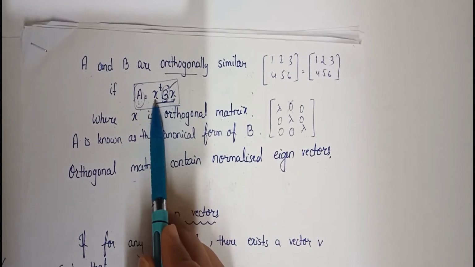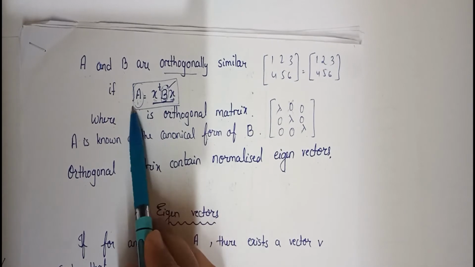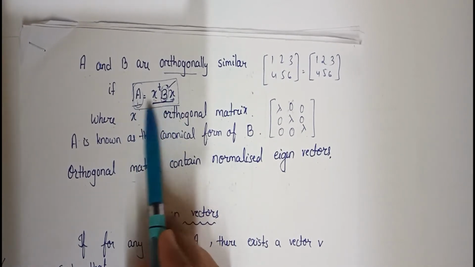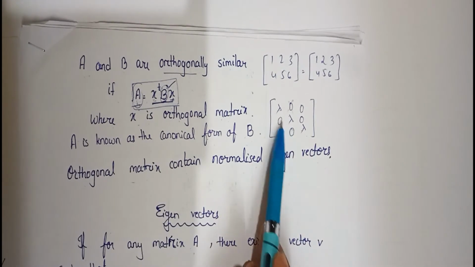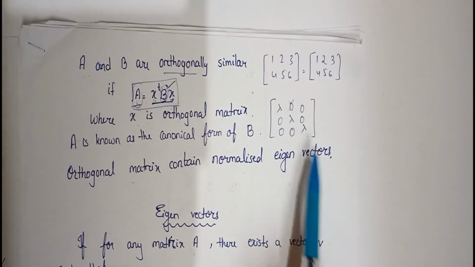I can find the transpose by changing the columns into rows, and after replacing this we will get this canonical form, which is orthogonally similar to B. What will this be? This is in the form where the eigenvalues are the diagonal elements.